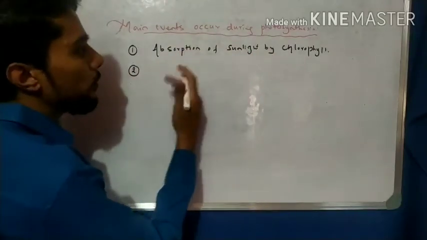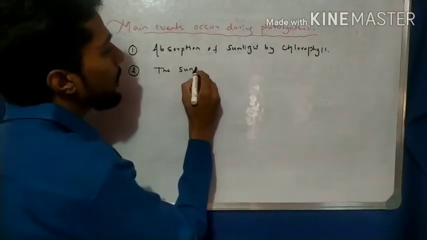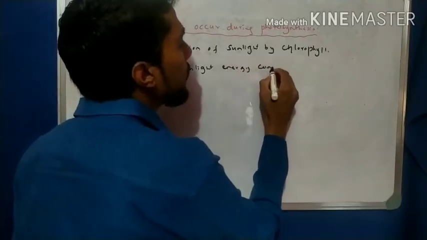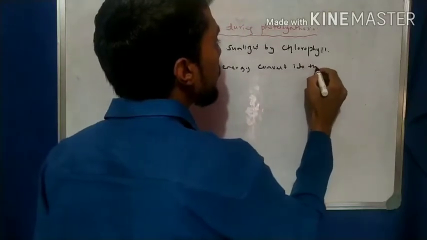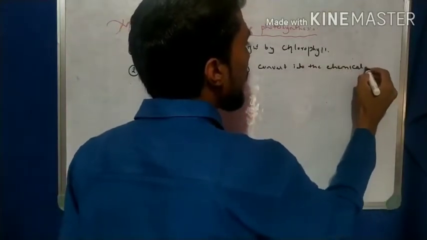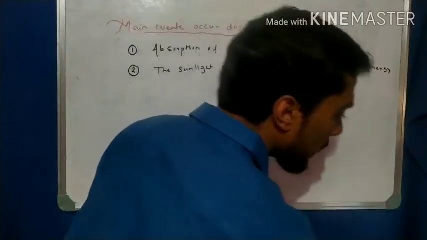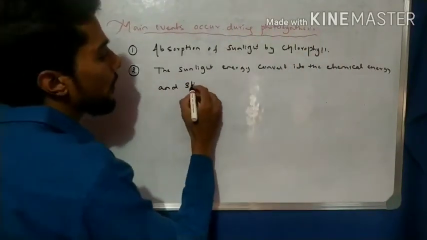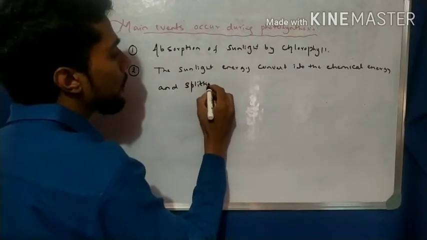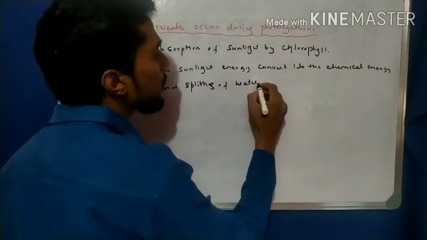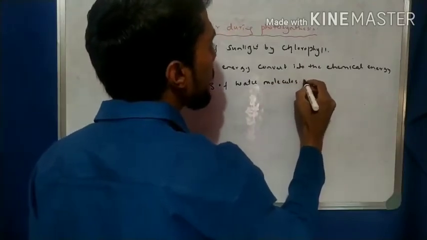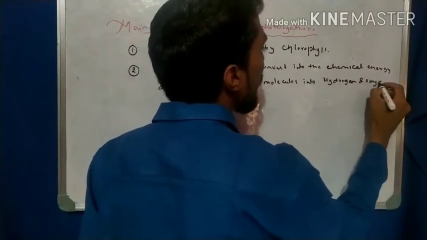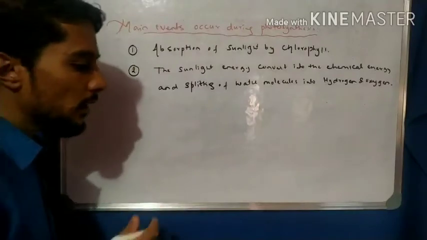That is very important. And that chemical energy is used for splitting of water molecules into hydrogen and oxygen. That is the second very important event during photosynthesis.